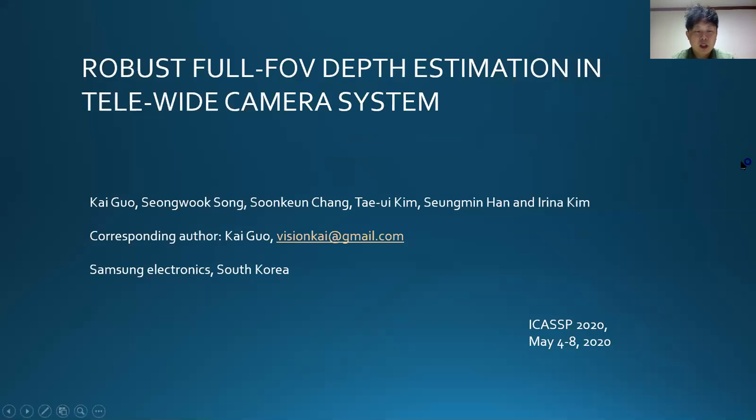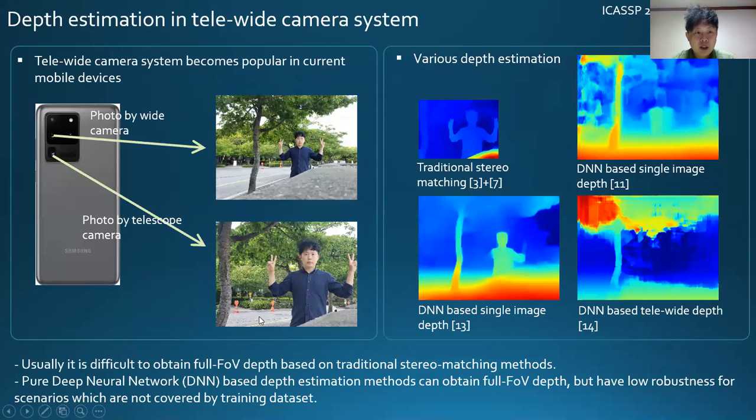Here we start. Our paper title is Robust Full-FoV depth estimation in tele-wide camera system. Currently, the tele-wide camera system has become very popular in mobile devices. In the back camera, there is at least one wide camera and at least one telephoto camera. These two cameras have different fields of view, FOV. For this kind of asymmetric camera, using the traditional stereo matching method to estimate depth, matching cost calculation plus post processing, it is very difficult to get the full FOV depth like this.